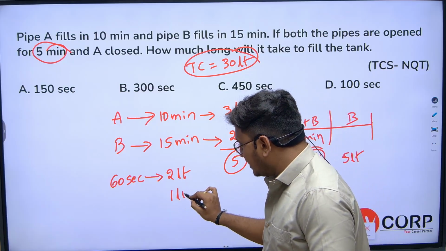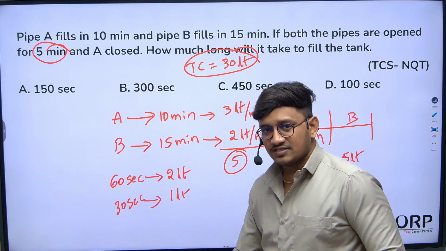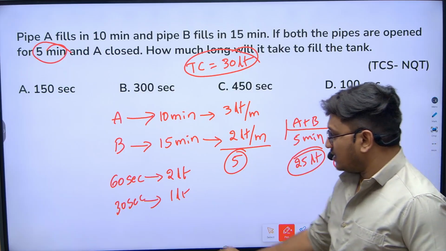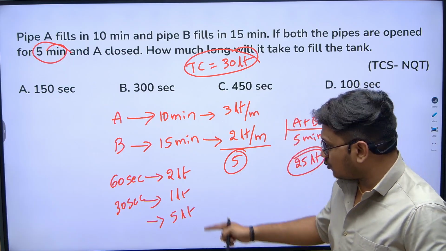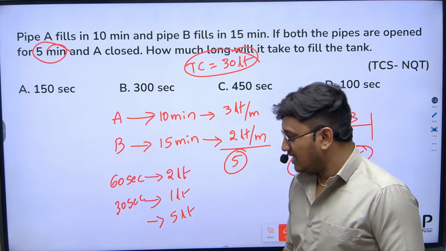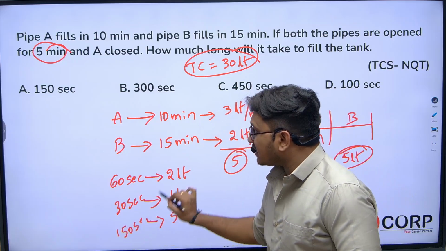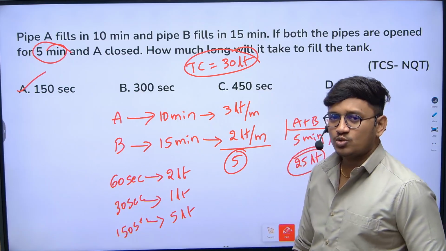So obviously 1 liter takes 30 seconds. Now, how many liters are left out? 5 liters. So for 5 liters, how long does B take to fill the tank? For 1 liter B is taking 30 seconds, right? For 5 liters, 5 into 30, 150 seconds. So the answer is B will take the remaining 150 seconds to fill the tank.